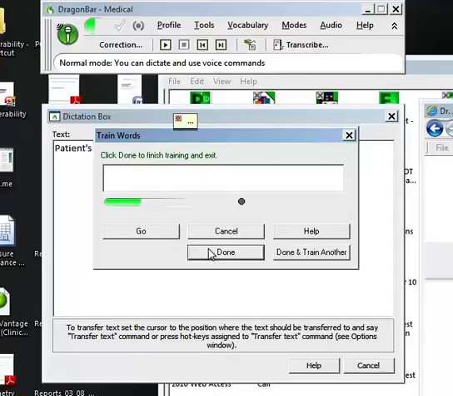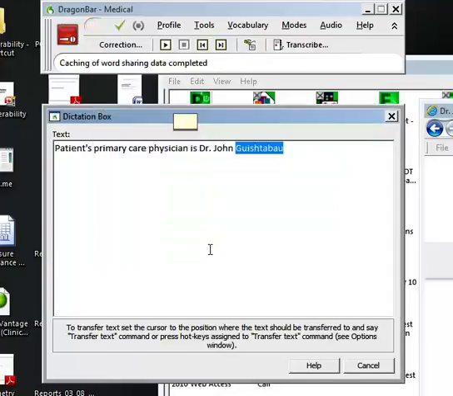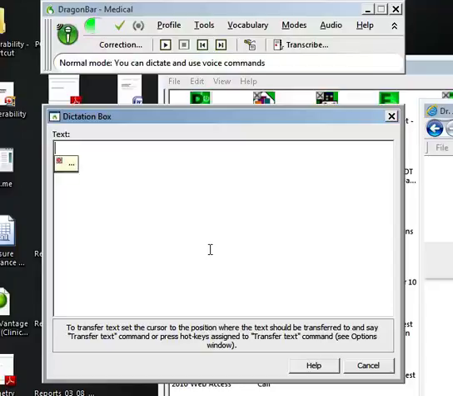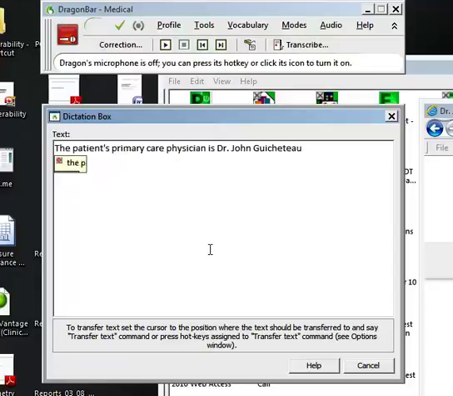Now I'm just going to select Done, and I hope this worked. Let's backspace this off, see what happens this next time. The patient's primary care physician is Dr. John Guichetot. And there you have it.